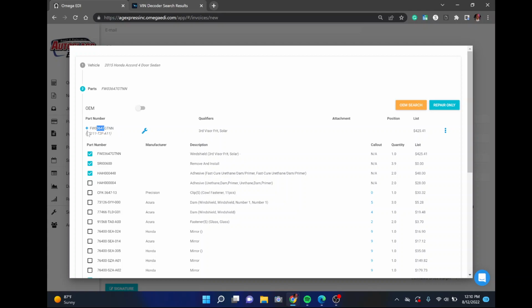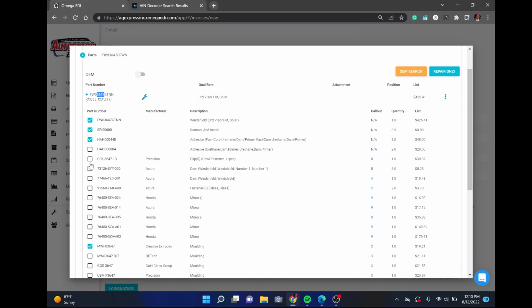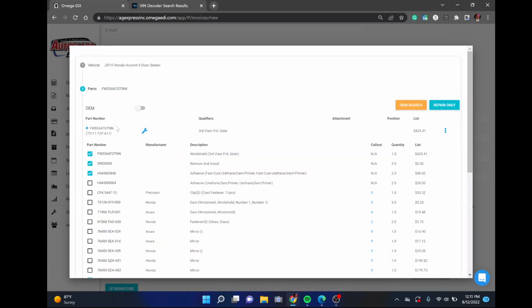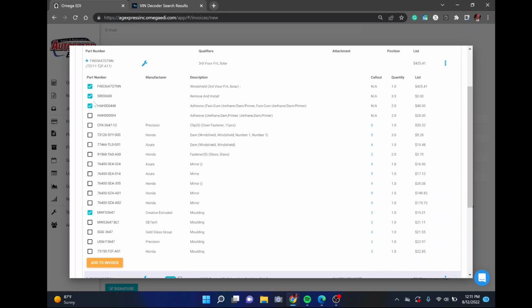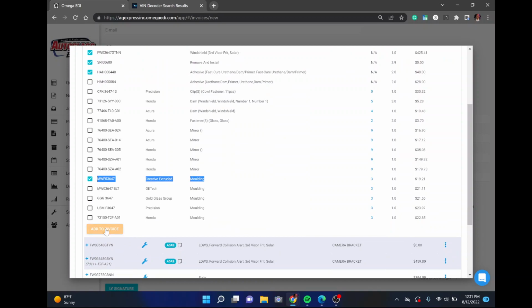In order to add this to the quote, we're going to click on this plus sign here. Everything that you check here is going to be added to the quote. The system automatically auto-populates what you need. So you're going to need the windshield, is this. The second line is going to be your labor. Your third line is going to be your glue, urethane, and primer, and an additional molding here. So once we click on add to invoice,